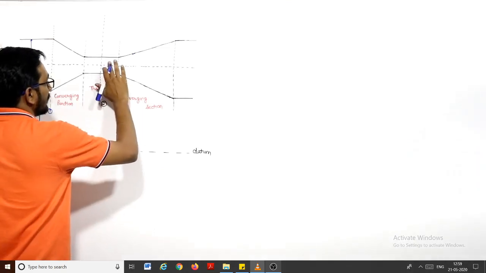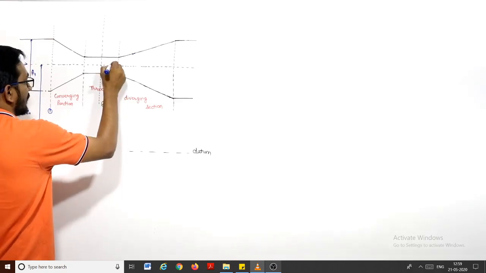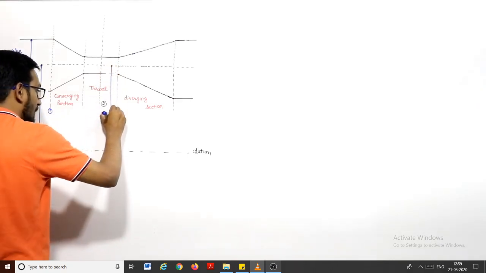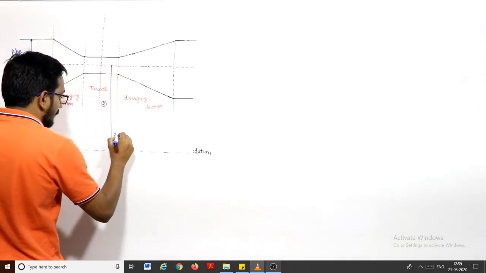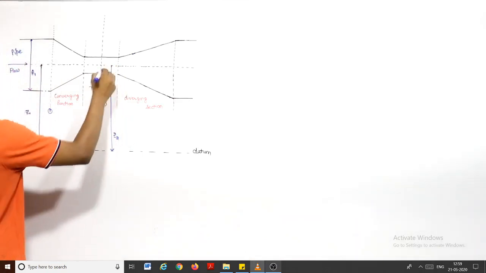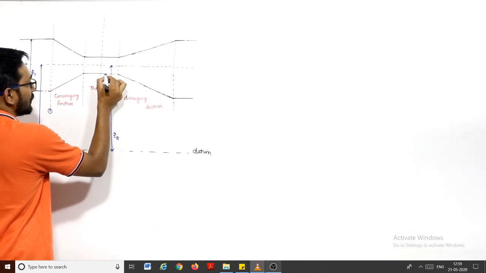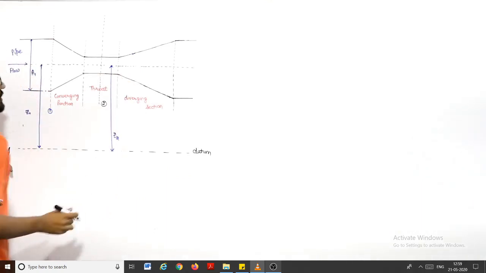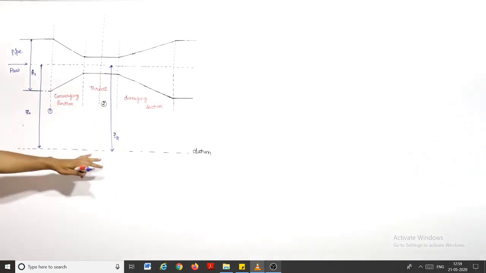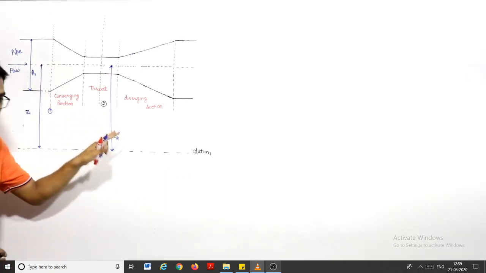For section 2, let us say this distance is Z2. And you can see that Z1 is equal to Z2 because this is a horizontal venturi meter. But I'll take it as Z1 and Z2 because we need to derive a generalized equation, right? This is point 1, this is point 2.